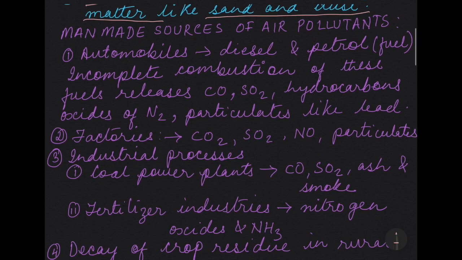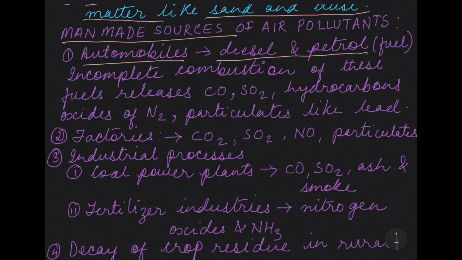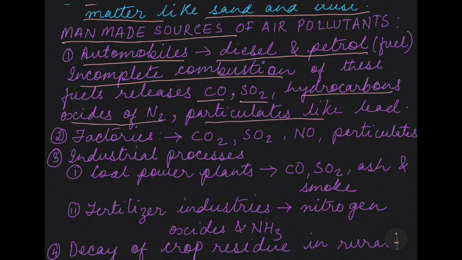Now, coming to man-made sources, automobiles which run on diesel and petrol, that is the fuel, when there is incomplete combustion, when the burning of these fuels is incomplete in the engine of the automobiles, then they release carbon monoxide, sulfur dioxide, hydrocarbons, oxides of nitrogen, particulates like lead, especially if the petrol has lead, because in petrol lead is added to increase the efficiency, but nowadays of course it is banned.